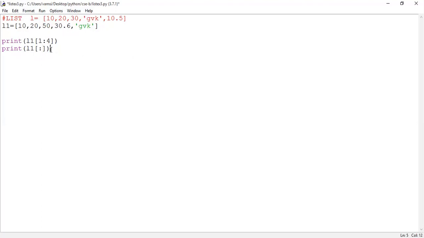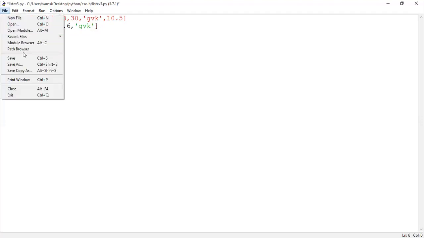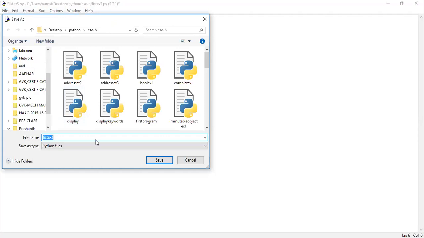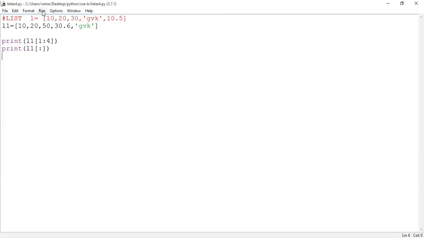So what's the result, guys? When I'm executing the second print statement, 10, 20, 50, 30.6, and also GVK will be shown on the user screen. So save the program as list example 4.py. After saving the logic, run the program.